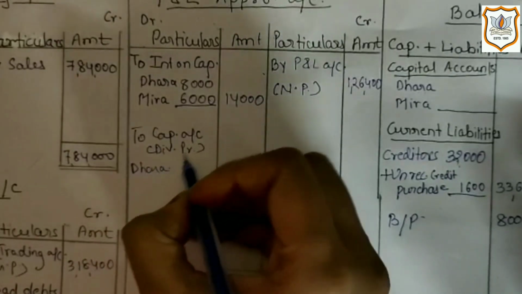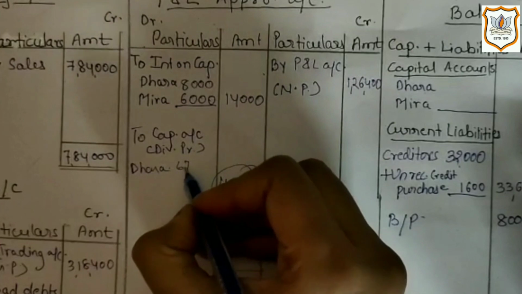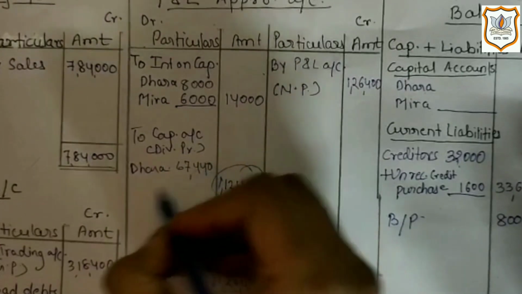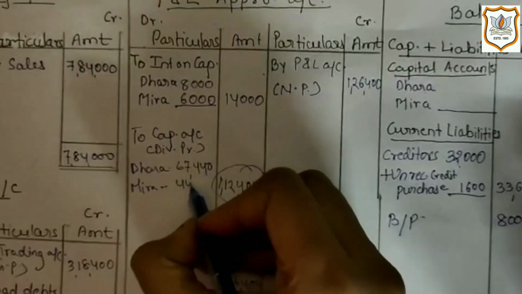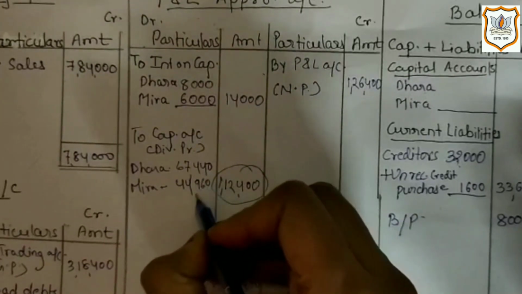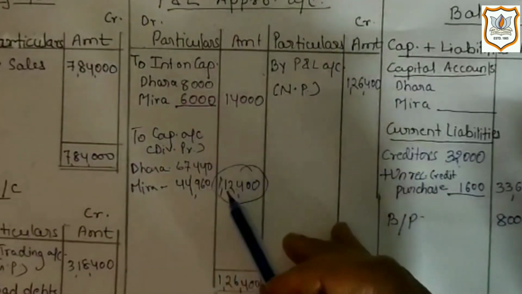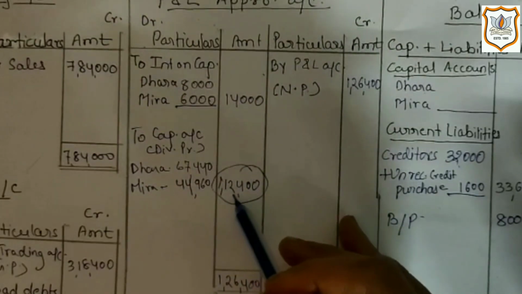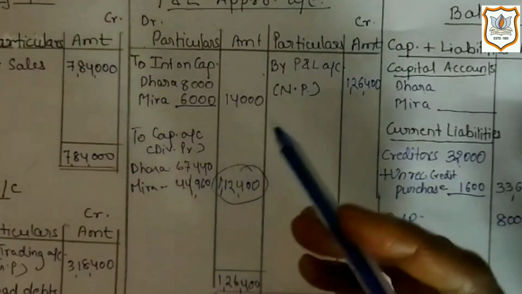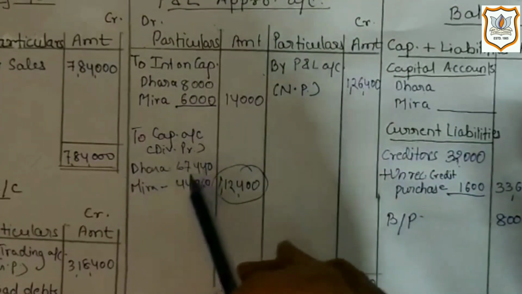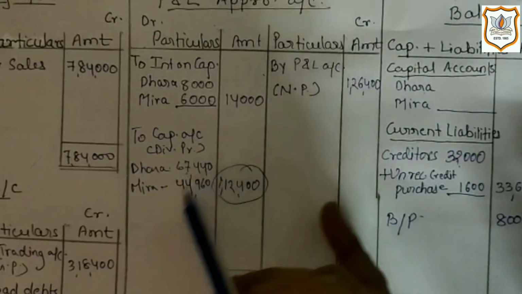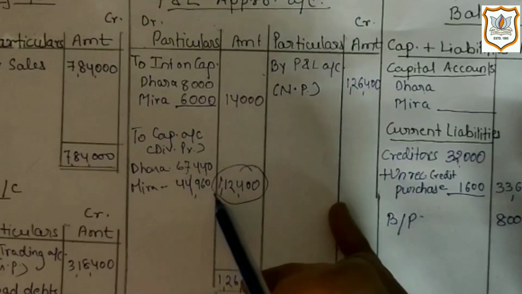Dhara, she will get 67,440 and Meera will get 44,960. That means out of total divisible profit of 1,12,400, according to profit and loss sharing ratio 3:2, Dhara will get 67,440 and Meera will get 44,960.